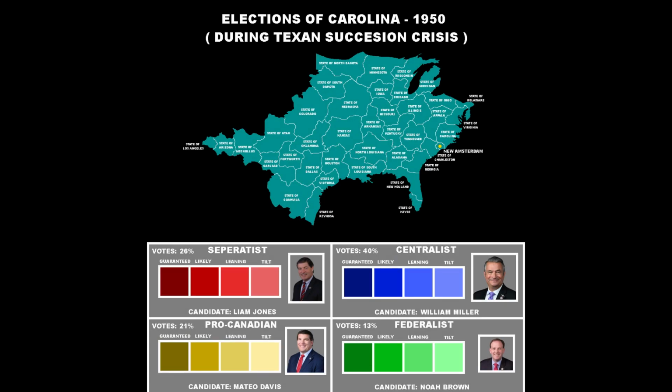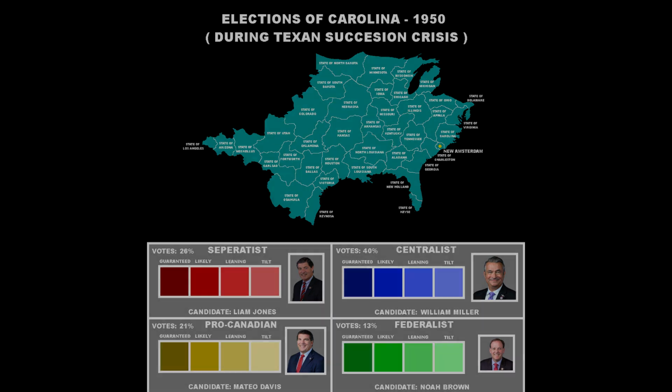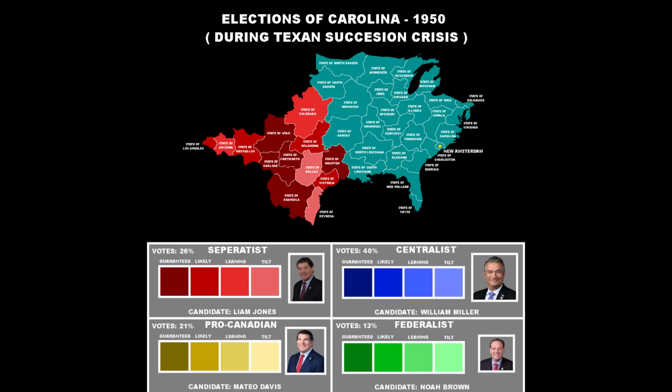Now, let's look at the elections of Carolina in 1950. This was the first election of Carolina since its creation. This was when the nation was still very unstable, and the Texan independence movement was very prevalent, so let's see the states they won. So, as we can see, most of the states that ended up seceding from Carolina were strongly in favor of the movement, except some of the coastal states on the Gulf of Mexico, which were mostly influenced by their neighbors.